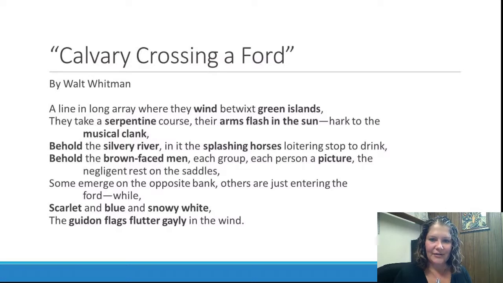And then if we move down to the very end of the poem, we also have this other strong imagery. So "scarlet and blue and snowy white," all of these colors that the poem invites us to imagine. And then "the guidon flags flutter gaily in the wind," which I also see as a strong visual image, inviting us to imagine what this scene looks like.